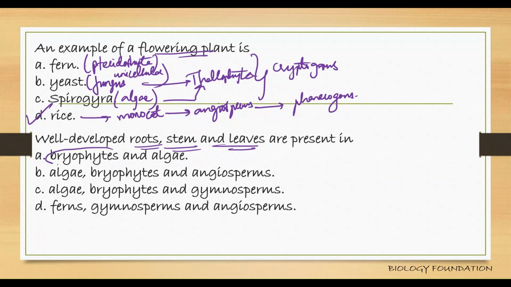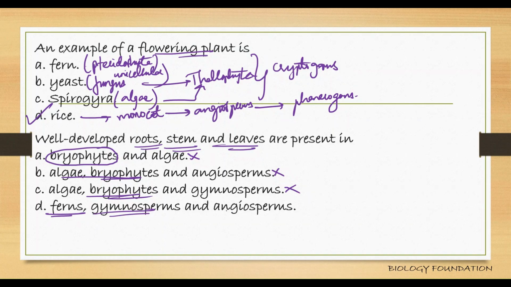Bryophytes, do they have well developed roots? No, they have root-like structures known as rhizoids. So this is wrong. Ferns, do they have roots, stems, and leaves? Yes, they have leaves called fronds, and an underground stem known as a rhizome.